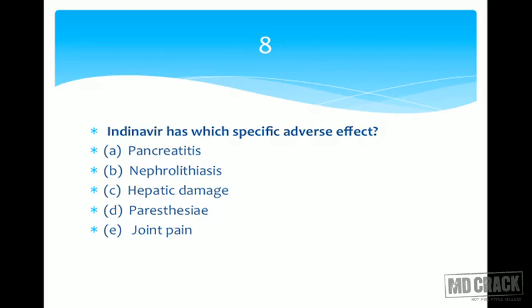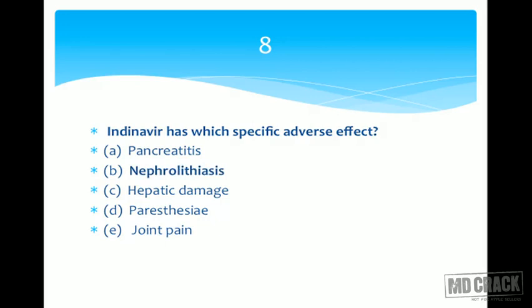Indinavir, I hope you remember our discussion. Navirs are protease inhibitors. And characteristic toxicity of protease inhibitors is disturbance of lipid metabolism and glucose metabolism. So there's hyperlipidemia, there's hypercholesterolemia, there is redistribution of fat, and in glucose metabolism, they produce glucose intolerance, they can produce hyperglycemia, they can worsen diabetes. These are common adverse effects to the protease inhibitors. As far as the specific adverse effects are concerned, we have pancreatitis, nephrolithiasis, hepatic damage, paresthesia, and joint pains.